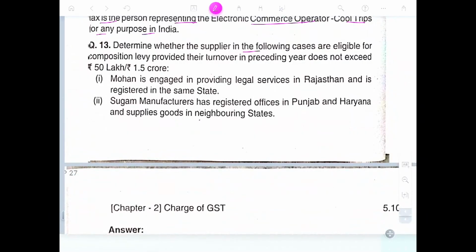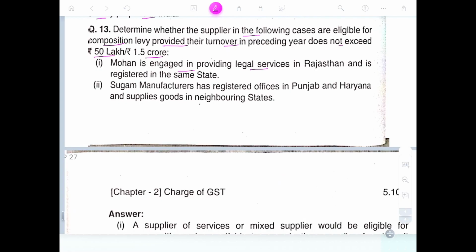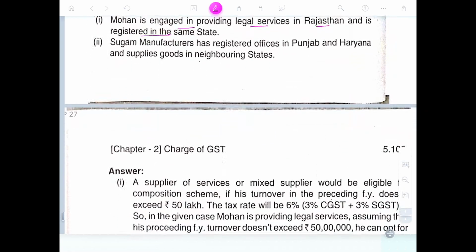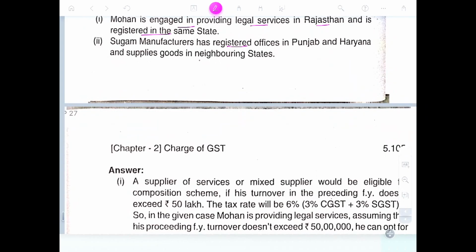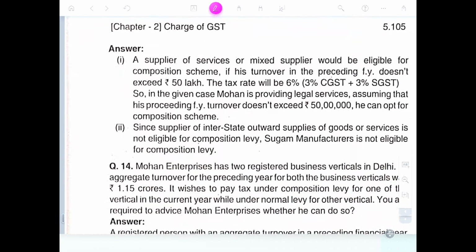Determine whether the suppliers in the following cases are eligible for composition levy. Composition levy is provided where the turnover does not exceed 1.5 crores. Someone engaged in providing legal service in Rajasthan, registered in the same state: no. Composition not allowed for sugar manufacturers registered in Punjab and Haryana supplying goods to neighboring states, as it is interstate supply. Supply of service and mixed supply would be eligible for the composition scheme if the turnover does not exceed 50 lakhs.